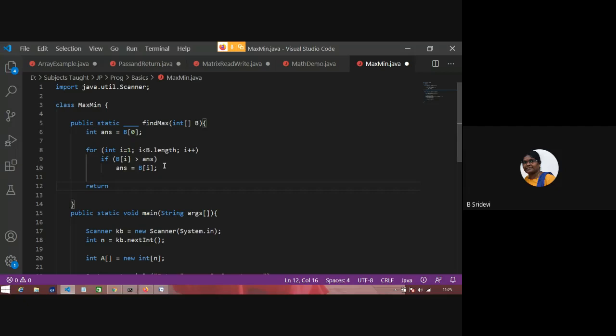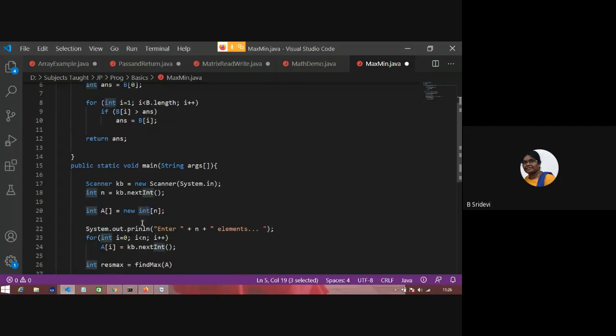To return something from a function, you use the keyword return. Answer. So what are you returning? You are returning an integer, so this blank you have to fill with the return data type. The meaning is that findMax is the name of the function which takes an integer array and sends an integer back to the caller.